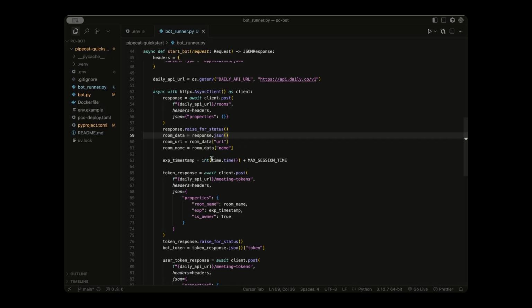Then we make an expiration timestamp for the room, basically saying whatever time it is now, add our max session time to that time. So if we make the room at about 5:30 plus our 5 minutes of max session time, our room will expire at 5:35.